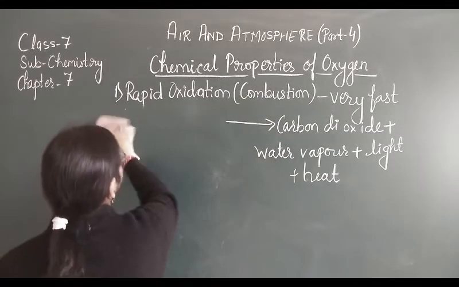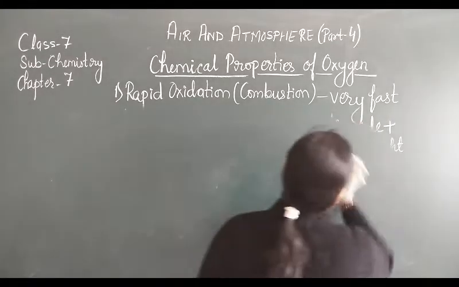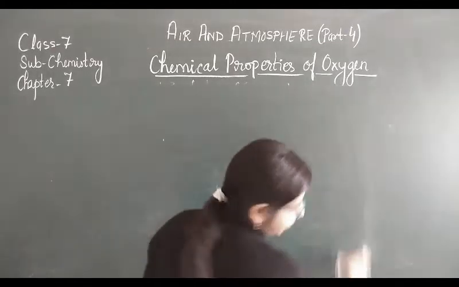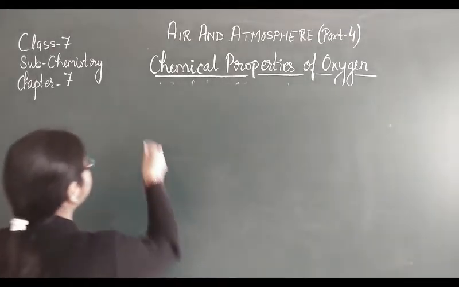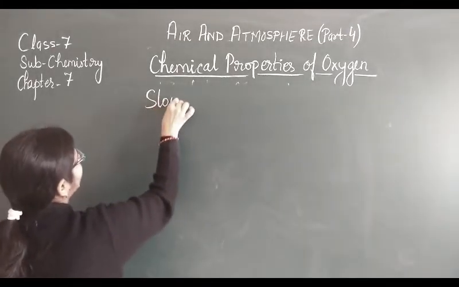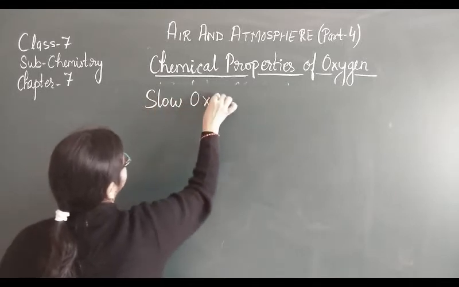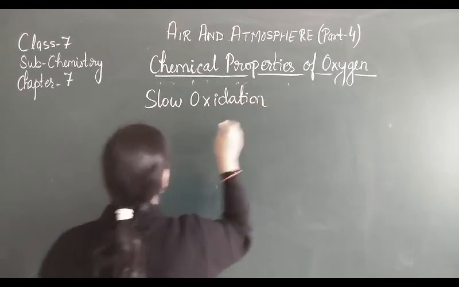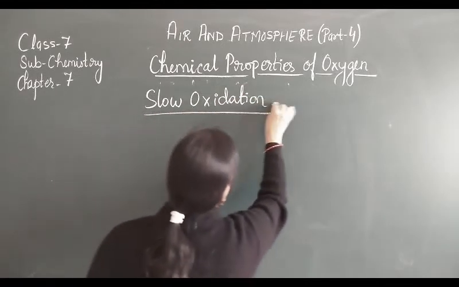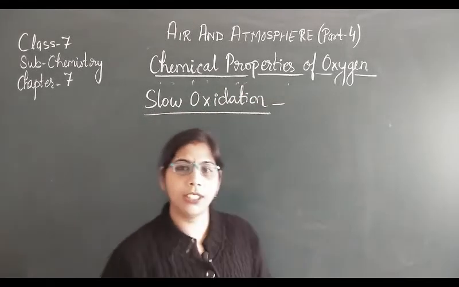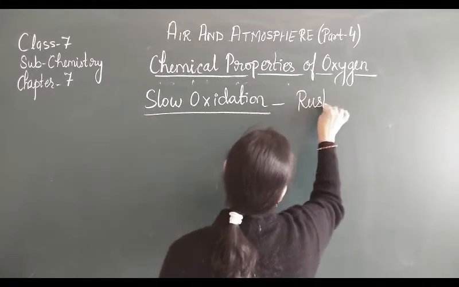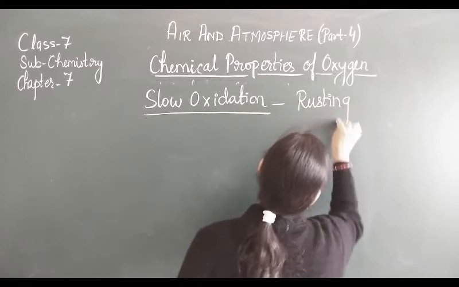Okay. Now let us see another type of oxidation, which is known as slow oxidation. What is that? You have also studied it in the chapter on physical and chemical changes, and it is called rusting.